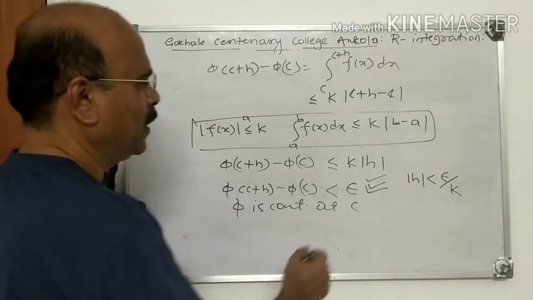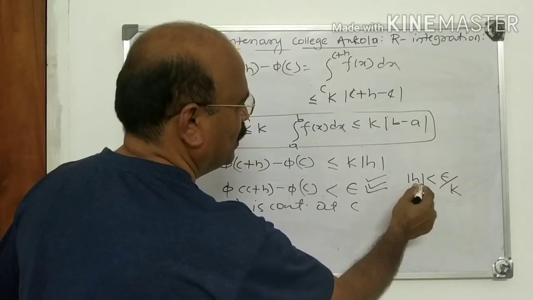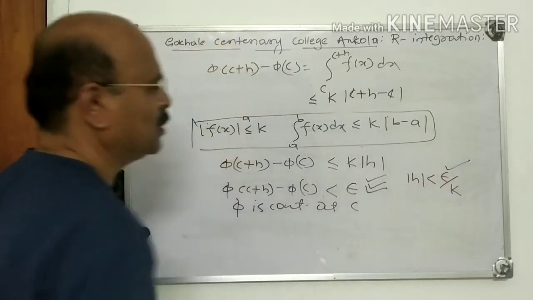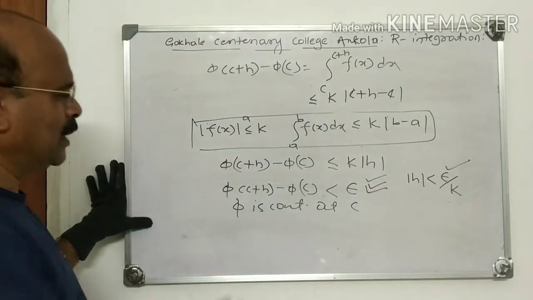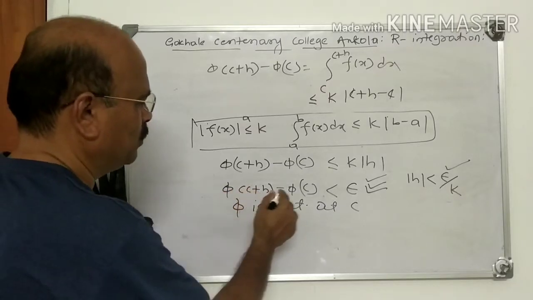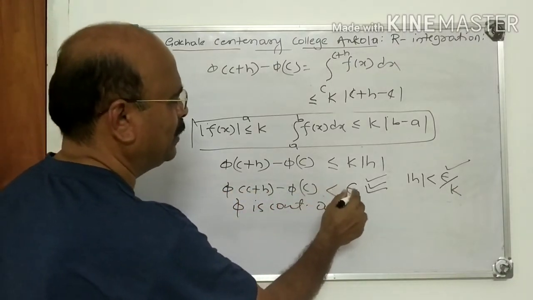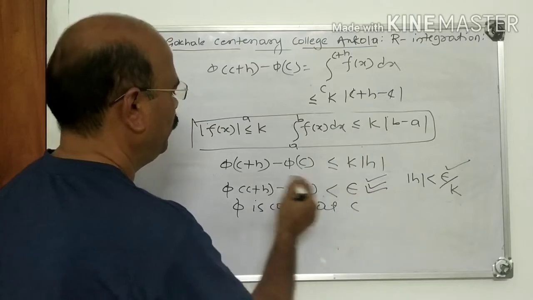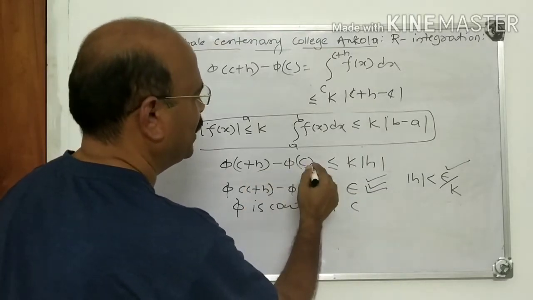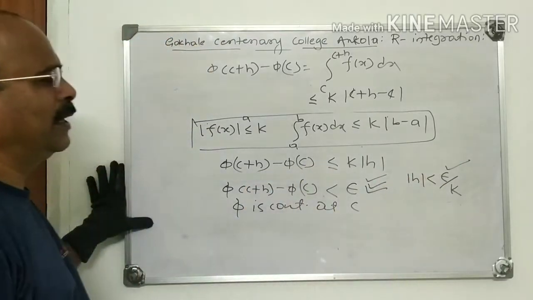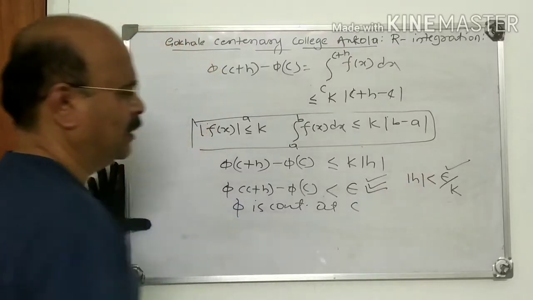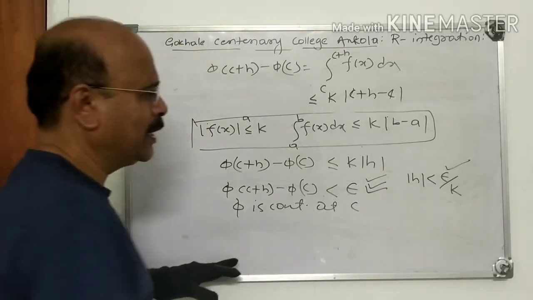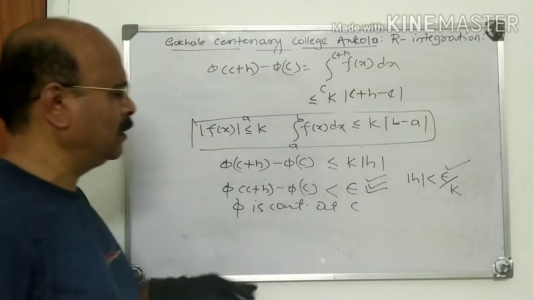There exists epsilon greater than 0, we have chosen epsilon like this, such that mod pi of c plus h minus pi of c is less than epsilon whenever mod c plus h minus c is less than delta. You can find out what delta is here.